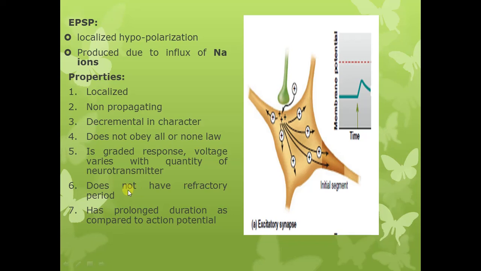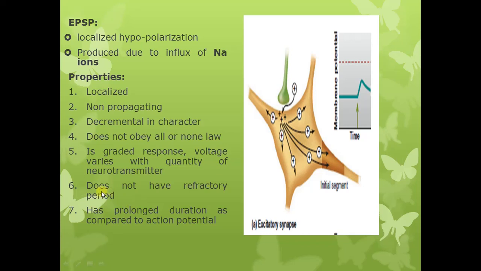The excitatory postsynaptic potential is a graded response, and it does not have the refractory period, and it means that the individual EPSPs can be added. One EPSP, if it is produced in the postsynaptic membrane, and another excitatory postsynaptic potential can be added onto it, which is called summation, and we are going to learn it in detail when we will discuss the properties of synaptic transmission.